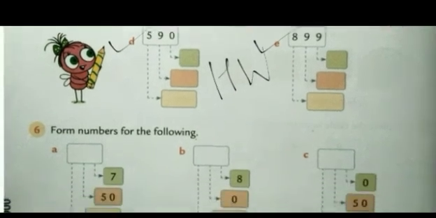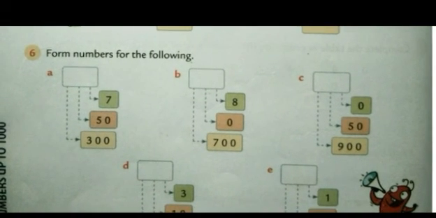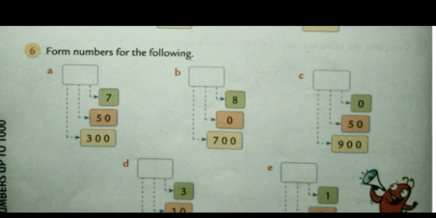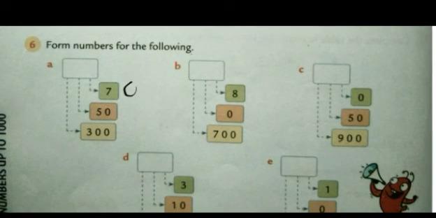Now, we move on to question number 6. Form numbers for the following. Just now, scholars, the numbers were already given to us. We had to write the place value. Now, the place value of the numbers are already given to us. We have to simply form a number. So, see the first one. This is the ones place value, this is tens, and this is 100. So, when we form the number, we'll start from 100 place, okay? So, what is given in the 100 place? 300. So, it will be written as 3.